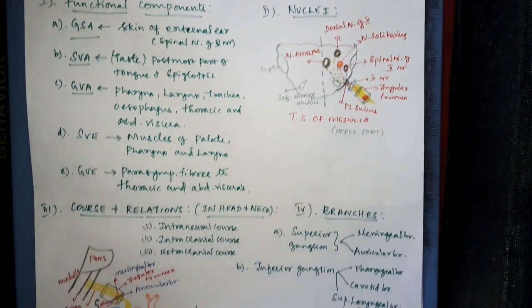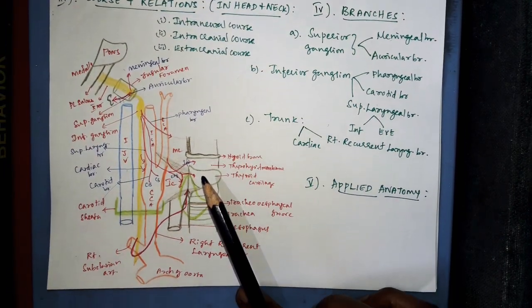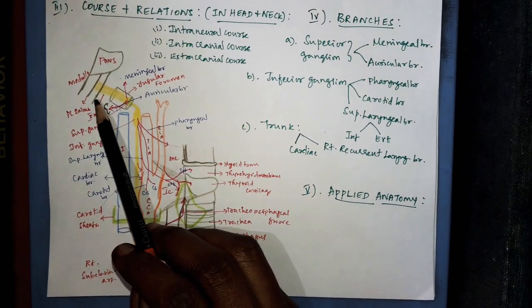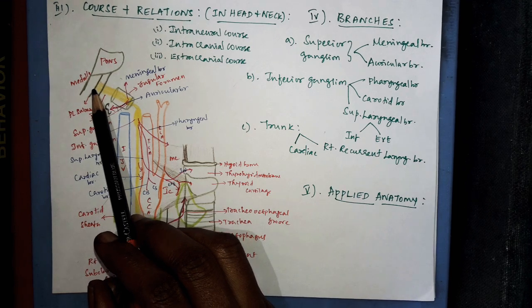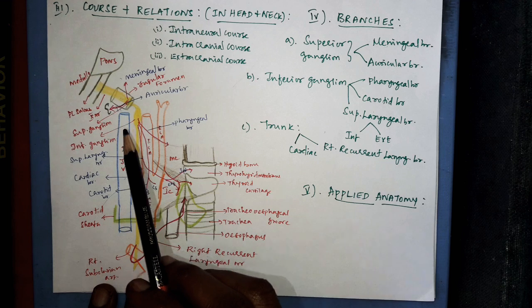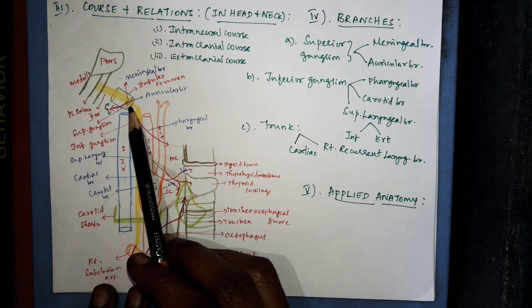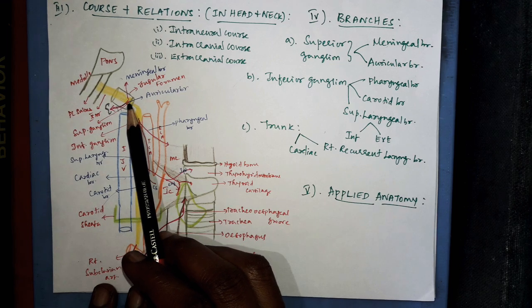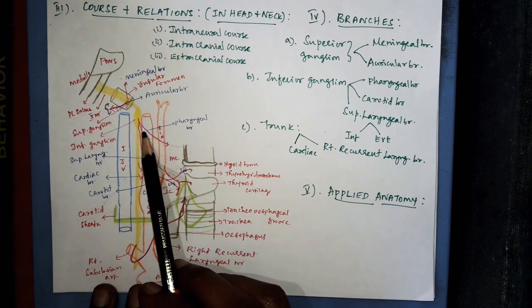Then we will see here the extracranial part of the vagus nerve. See, the intracranial part is arising from the posterolateral sulcus and entering into the intermediate compartment of the jugular foramen, and it leaves the jugular foramen. Within the jugular foramen, this nerve has a superior ganglion. Once it leaves, then it becomes the extracranial course.